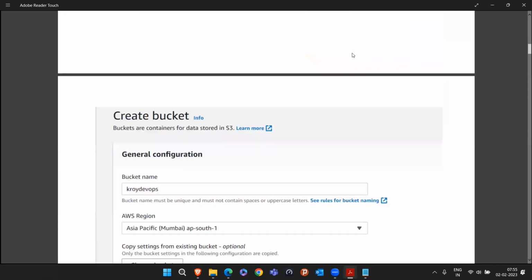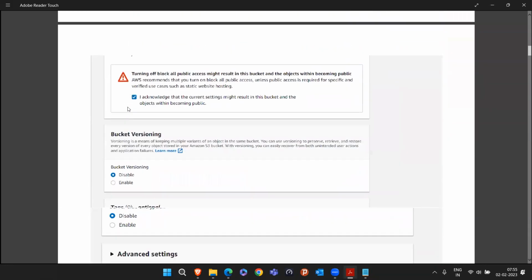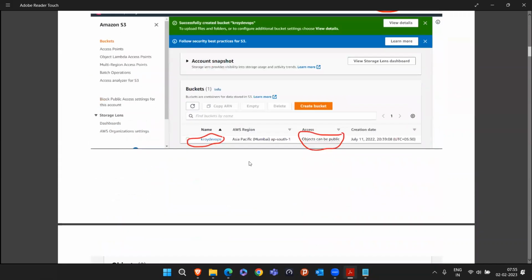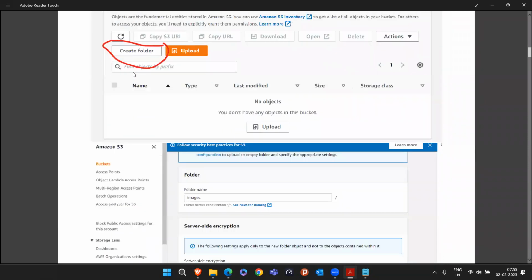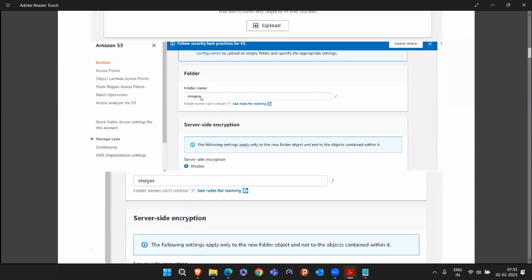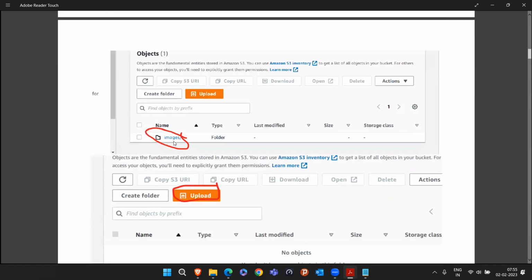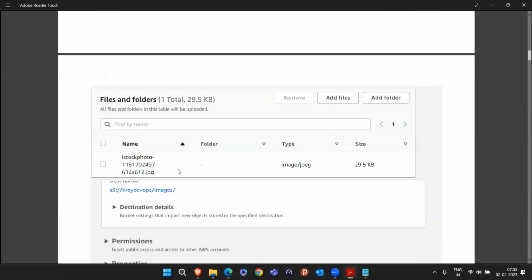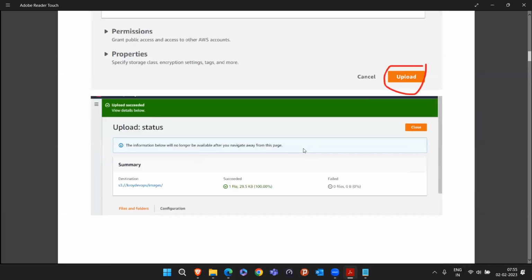In S3, create a bucket, give the bucket name, remove block all public access, acknowledge that, and click on create. Once the bucket is created, I went inside this. I clicked on create folder. We created a folder with the name images. Once the folder was created, I went there and uploaded an image file. Then I clicked on upload.